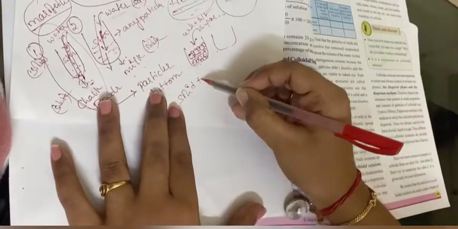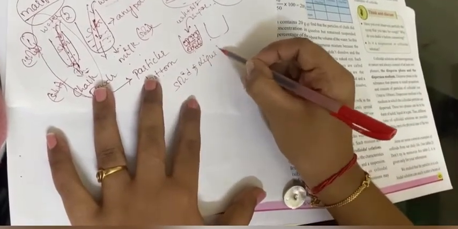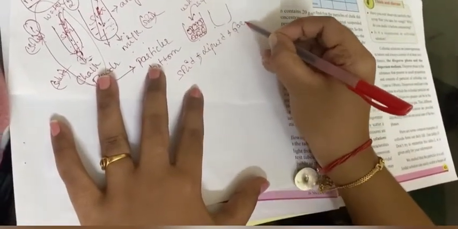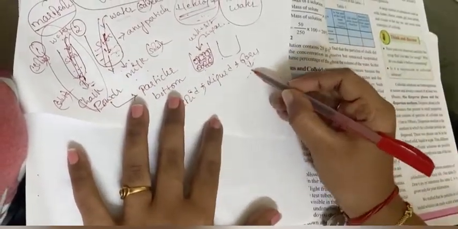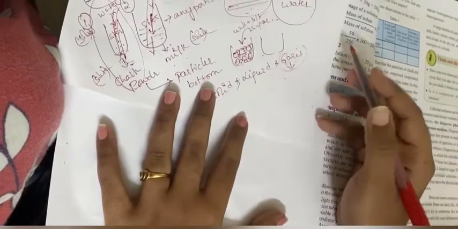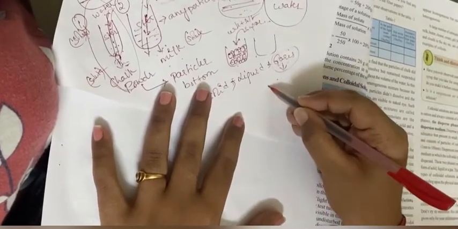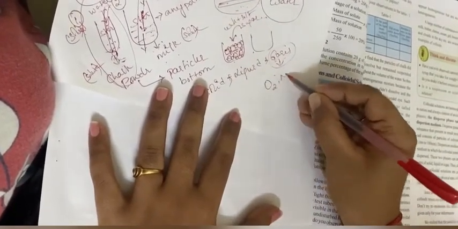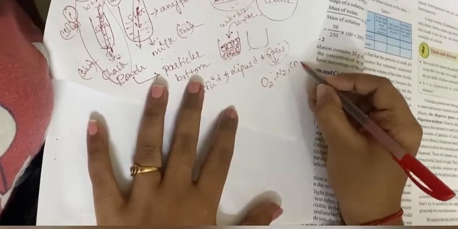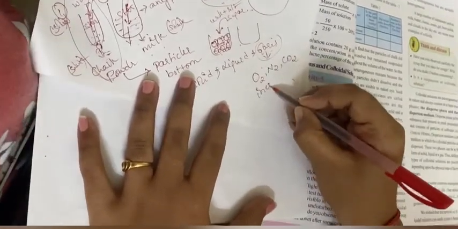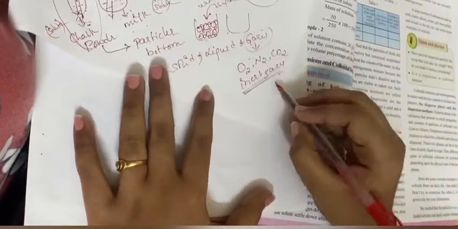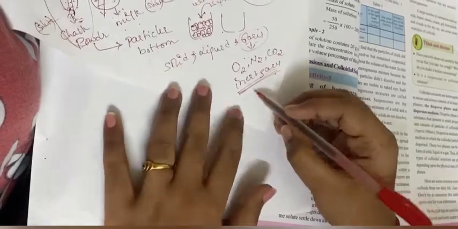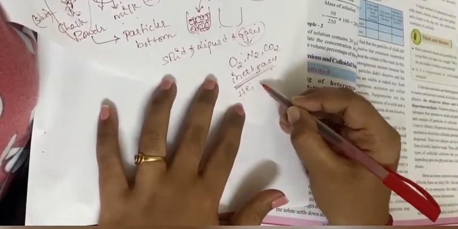Here the mixtures may be solid, liquid or gas. Do you all know that the atmosphere is a mixture of gases? So what are the gases present in the atmosphere? Gases like oxygen, nitrogen, carbon dioxide, and some inert gases like helium, which do not react with other substances.